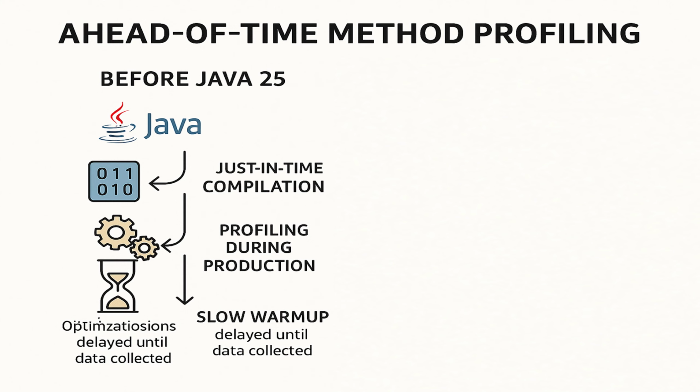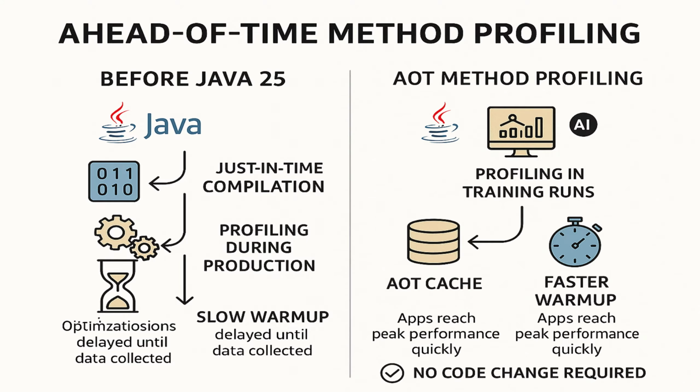But with AOT method profiling in Java 25, there is a shift in collection of profiling data to training runs. That means it is collected during testing or pre-production itself. This profiling information is stored in the AOT cache, and at production startup, the JIT compiler can generate optimized native code immediately without waiting to collect profile data. This results in faster warm-up, that is, the app reaches peak performance quickly. And the biggest plus point is there is no code change required in your application.